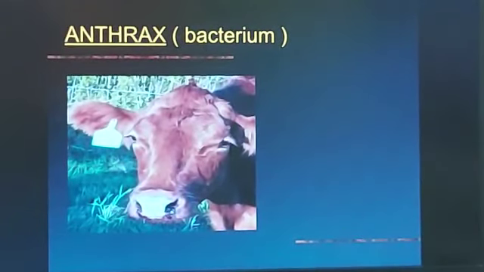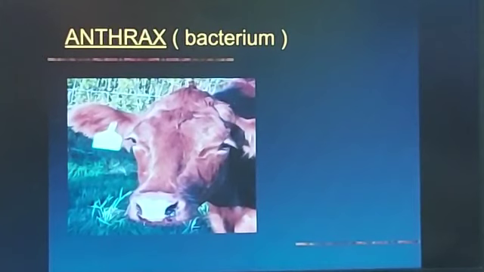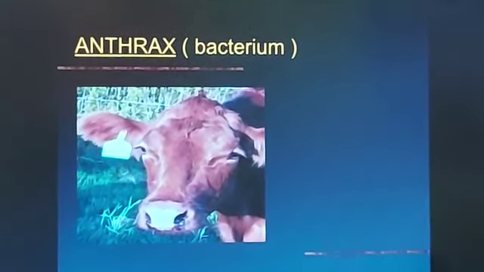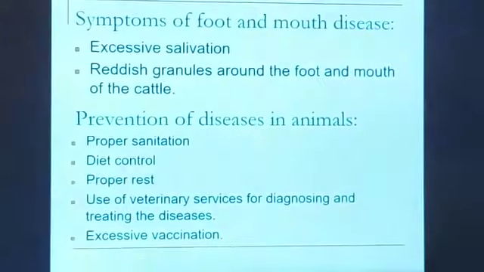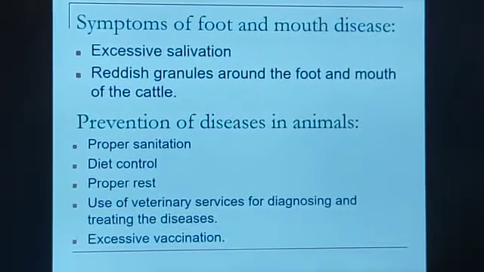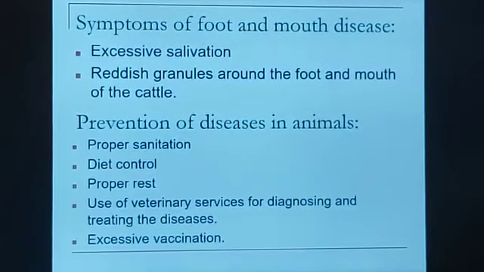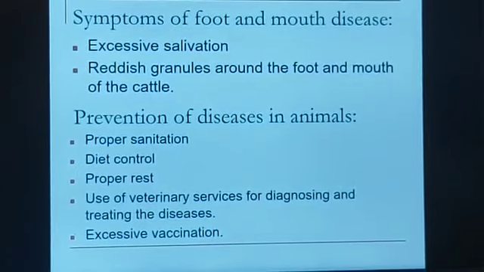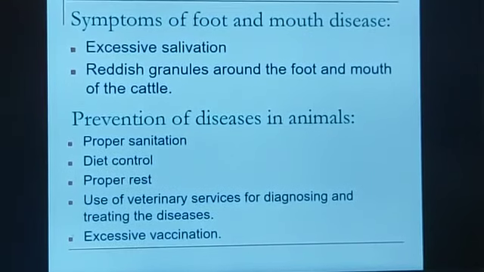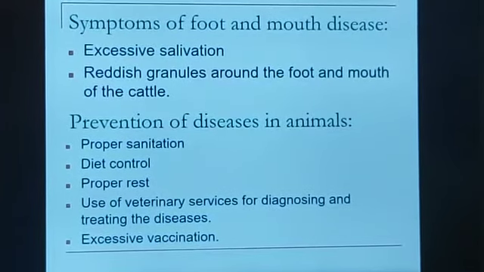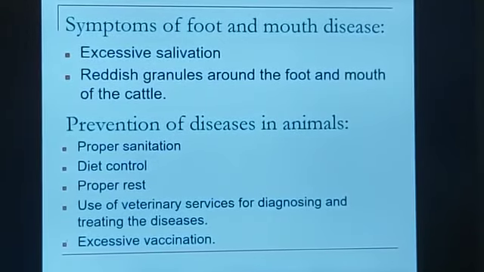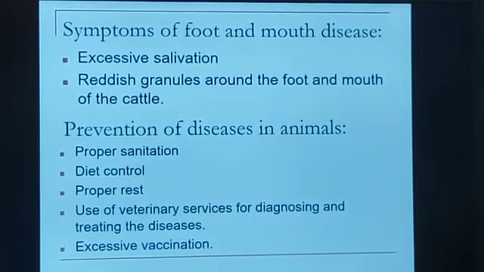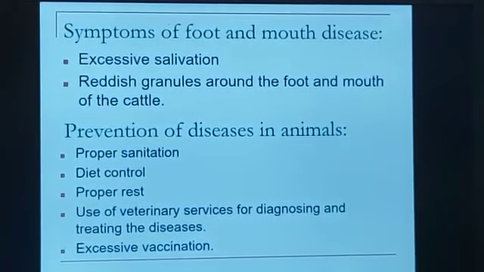Now this is another very common disease, anthrax, which is again caused by bacteria. You have studied this in class 7th also, a very common disease in animals. Now what are the symptoms of foot and mouth disease? The common symptom is excessive salivation, a lot of saliva comes out, and reddish granules appear around the mouth and the foot of the cattle. The small red granules will be seen. So these are the very common symptoms of foot and mouth disease in animals.